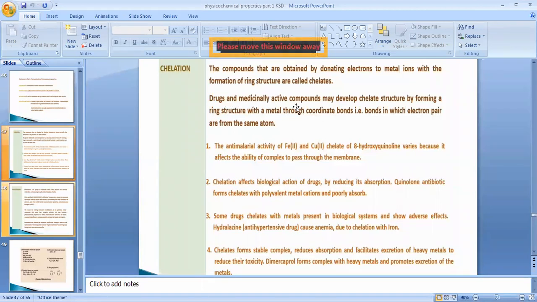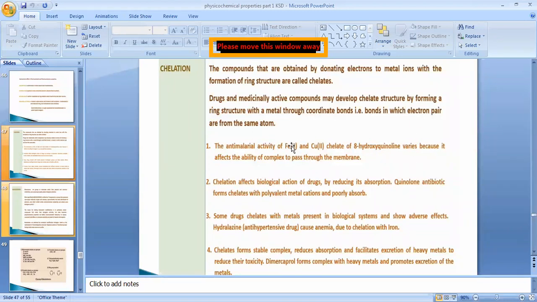Now, drugs and medicinally active compounds may develop a chelate structure by forming a ring structure. Any drug molecule gives a chelate structure by giving its electrons to metal ions. Examples of these types of chelate-forming drug molecules are the drugs which give anti-malarial activity, such as 8-hydroxyquinoline.